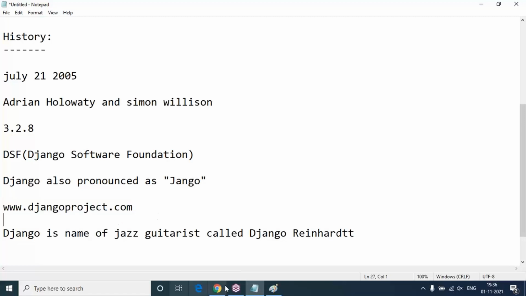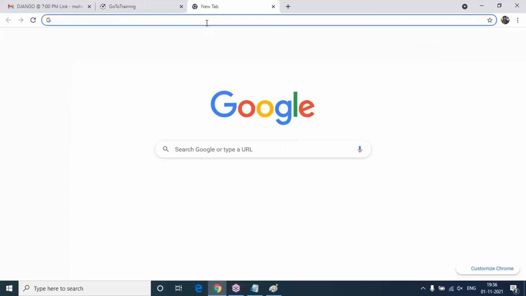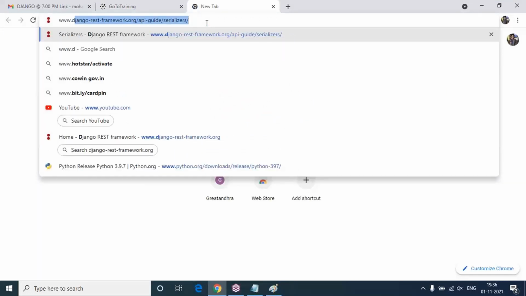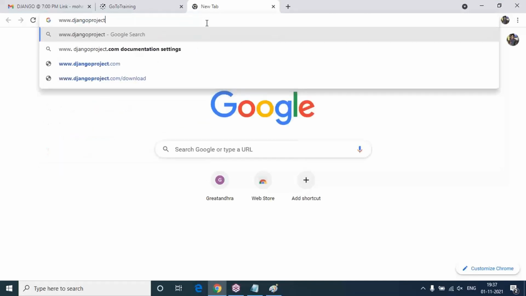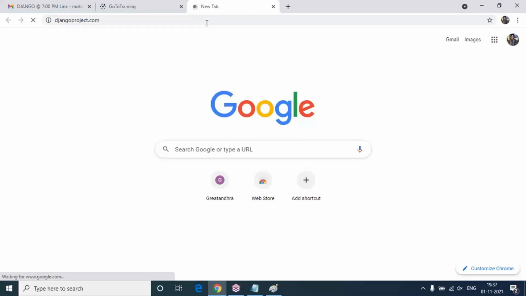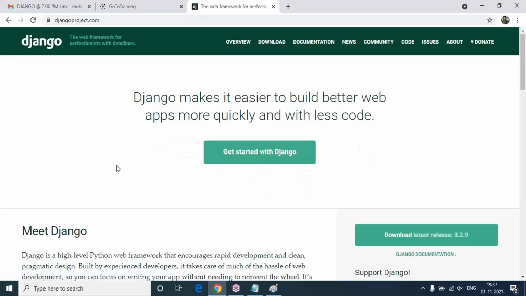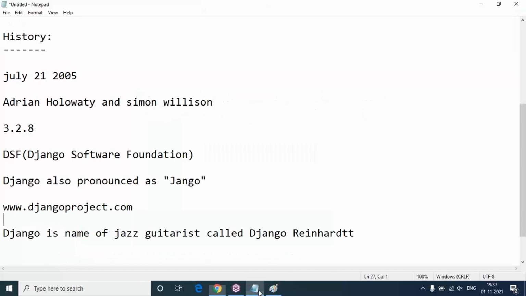Let me visit the official website of the Django project. I'll show you the clear documentation and the current stable version. Here you can see djangoproject.com. This is the official website. Now we can see the current stable version is 3.2.9. Every month or two, the subversions change and a new update becomes available. No problem at all. We are going to download and install 3.2.9.